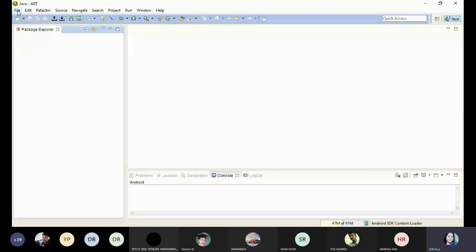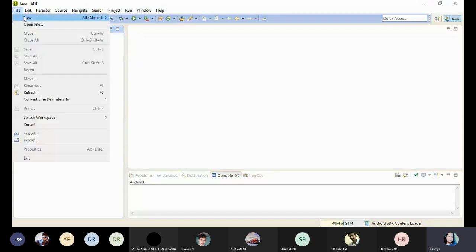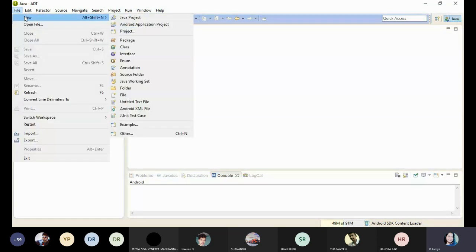You just click on whatever you are going to create here. You just click on File, New. If you click on New, based on the Eclipse platform, what are the different types of applications we are going to create here? Everything will be visible. You can create either a Java project, or an Android application project, or an empty project also. You can create your own package, class, annotation, everything based on the Eclipse platform.